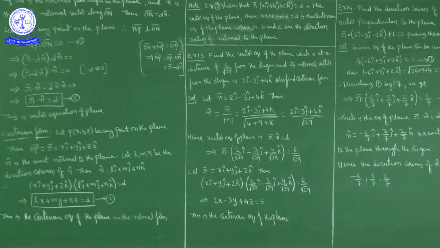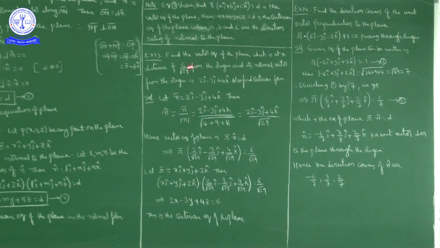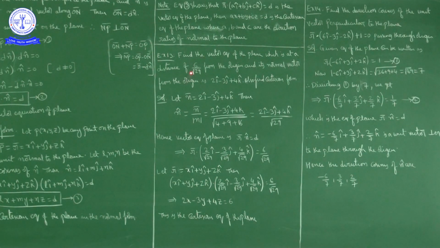Now example 13: find the vector equation of the plane which is at a distance of 6 upon root 29 from the origin. So what is given here? The distance from the origin to the plane is given as 6 upon root 29, meaning D is 6 upon root 29. And its normal vector from the origin is 2i cap minus 3j cap plus 4k cap.